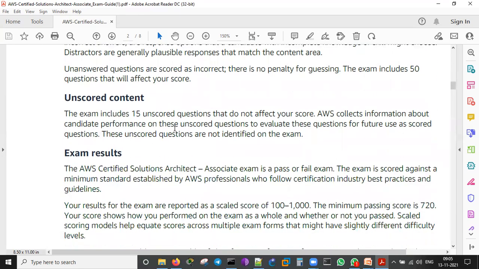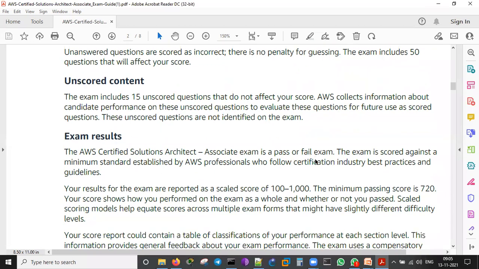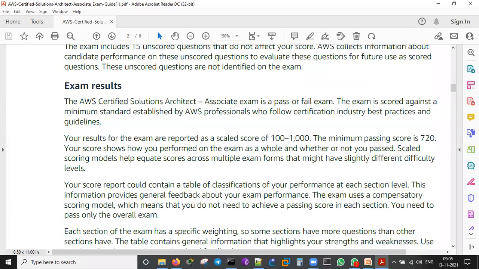Unscored content. The exam includes 15 unscored questions that do not affect your score. AWS collects information about candidate performance on those unscored questions to evaluate them for future use as scored questions. You won't know which they are, as initially they'll be asking those questions as well.